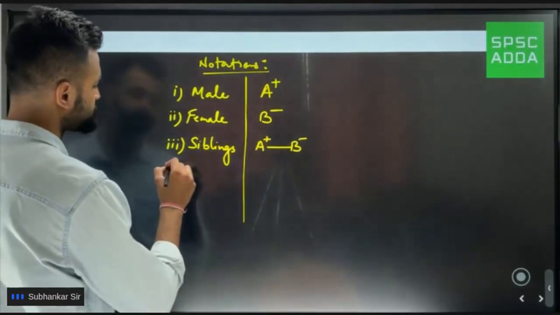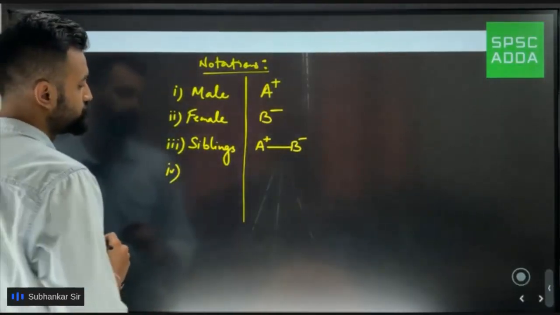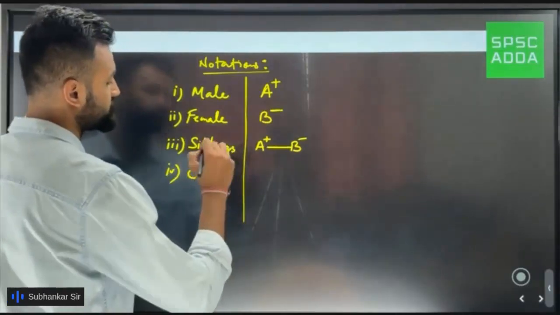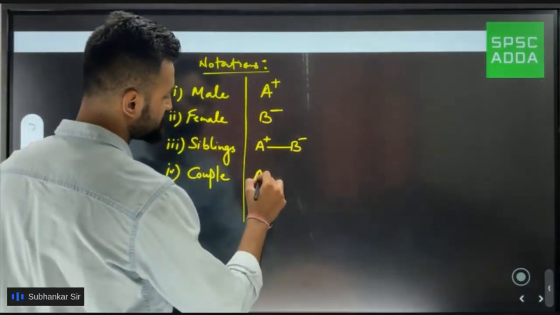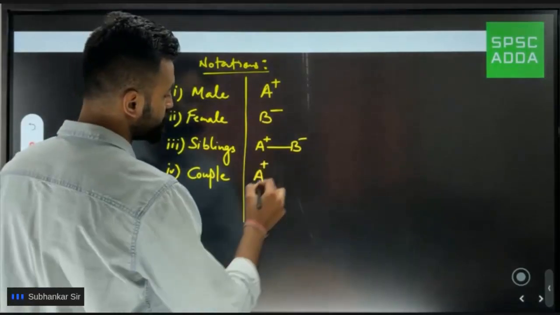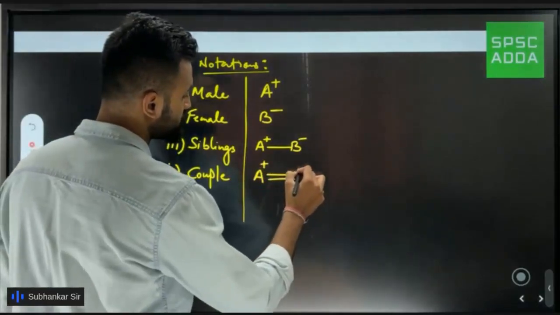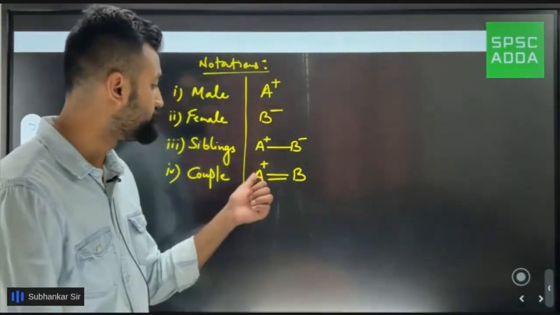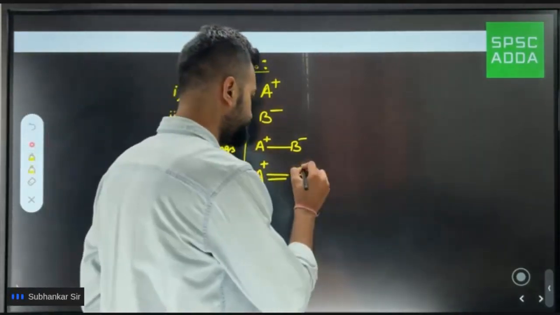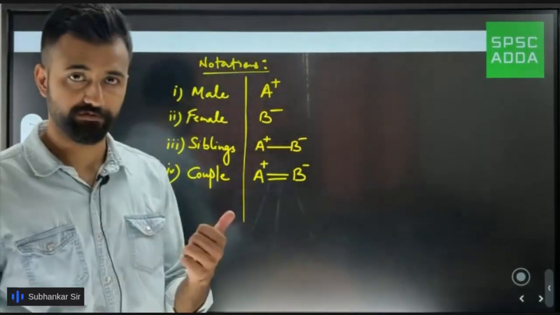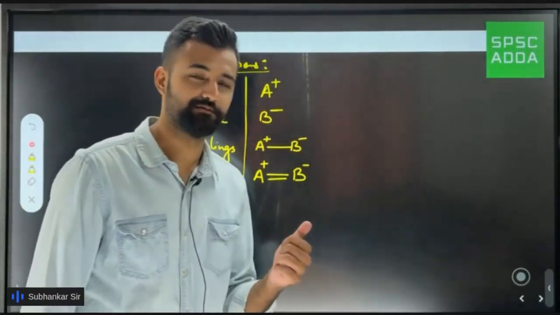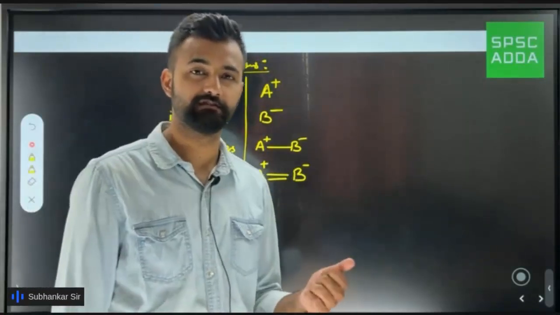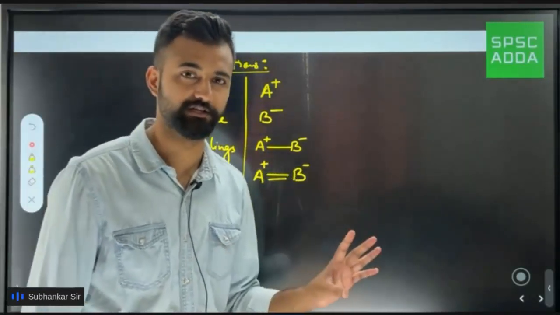Next one, if I want to show a couple, like husband and wife. So I'll put A, and suppose A is a husband, so I'll put a double line to show that they are a couple. Now out here by default, if A is a male, for B you have to put a negative sign. Some of them might say that nowadays male gets married to male, female gets married to female, but this thing does not work in blood relation.